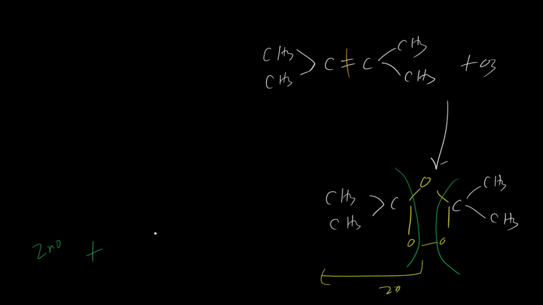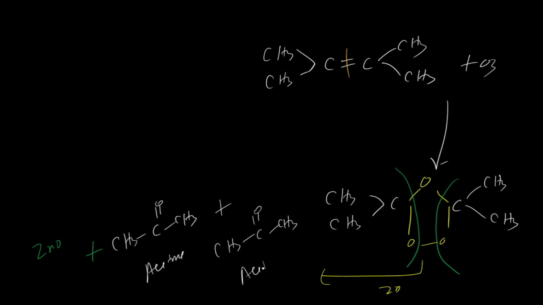What is next? This is CH3, this carbon is attached with a double bond, and both sides are CH3. So put the CH3 on both sides of this carbon, and the double bond over here. So this is the propanone, and again this side is the same: CH3, C with the double bond, and then CH3. So this is the acetone. So 2 molecules of acetone, both are propanone or acetone. So this is the ozonolysis. This is a very important one.